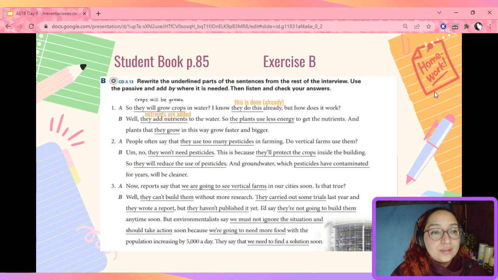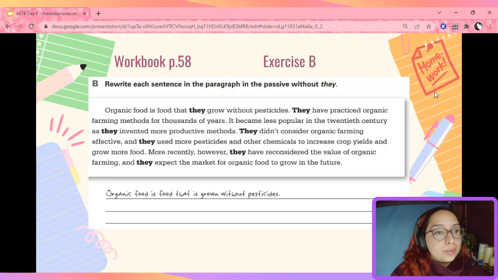Great. Now, please go to your page 58. Here, you're going to rewrite each sentence in the paragraph in the passive without they. Look at the example. Organic food is food that they grow without pesticides. Organic food is food that is grown without pesticides. Pause the video and work on the rest, please.